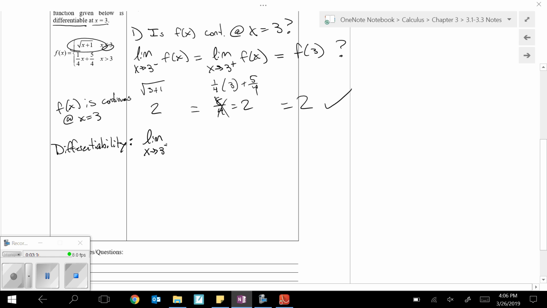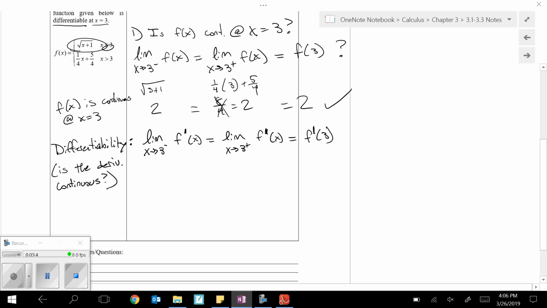In other words, you are checking to see, is the derivative continuous at this point? So again, notice how I'm making an effort to say f prime in all three of these places. Is the derivative continuous? So that's really what we're checking here.